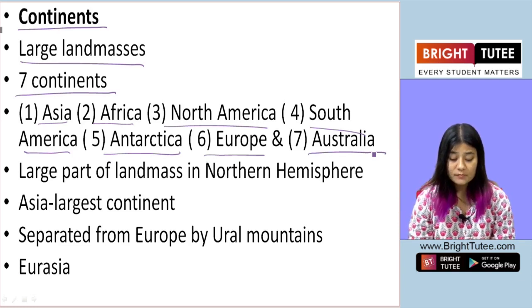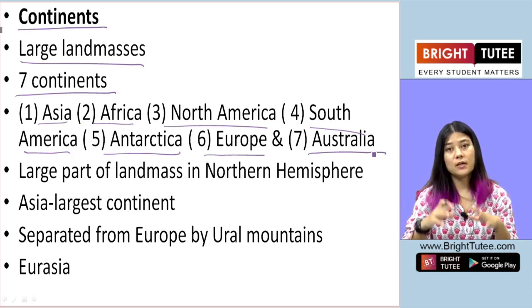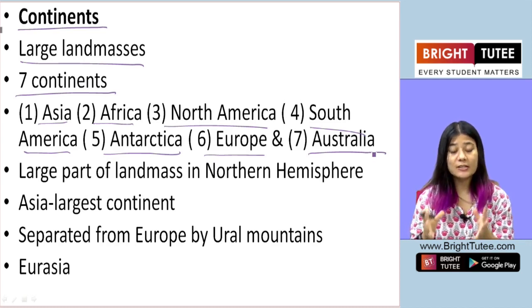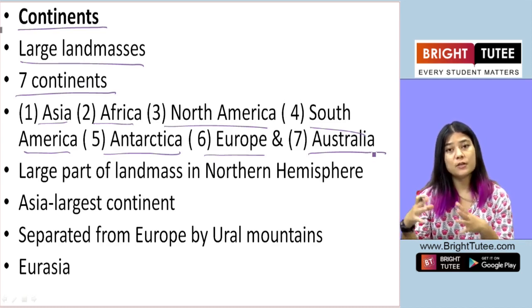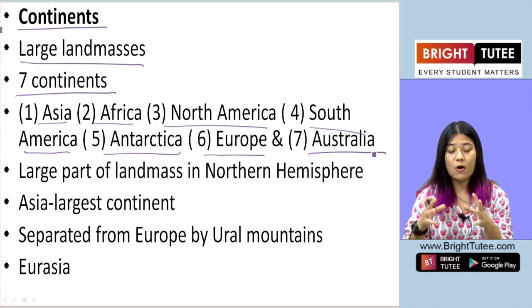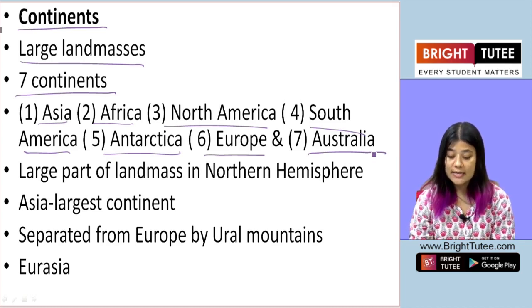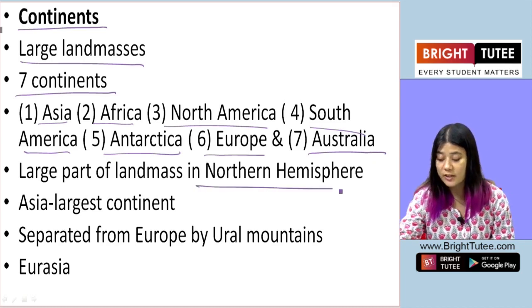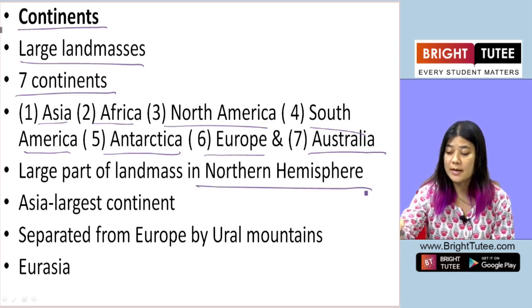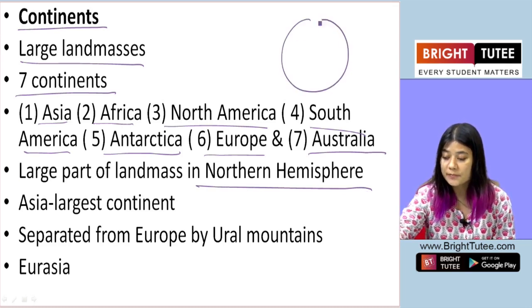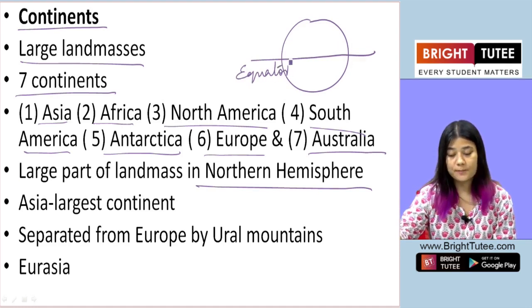Now most of the area of these 7 continents is located in the northern hemisphere. Now what is the northern hemisphere? The Earth is divided into 2 by a straight line at the center called the equator.